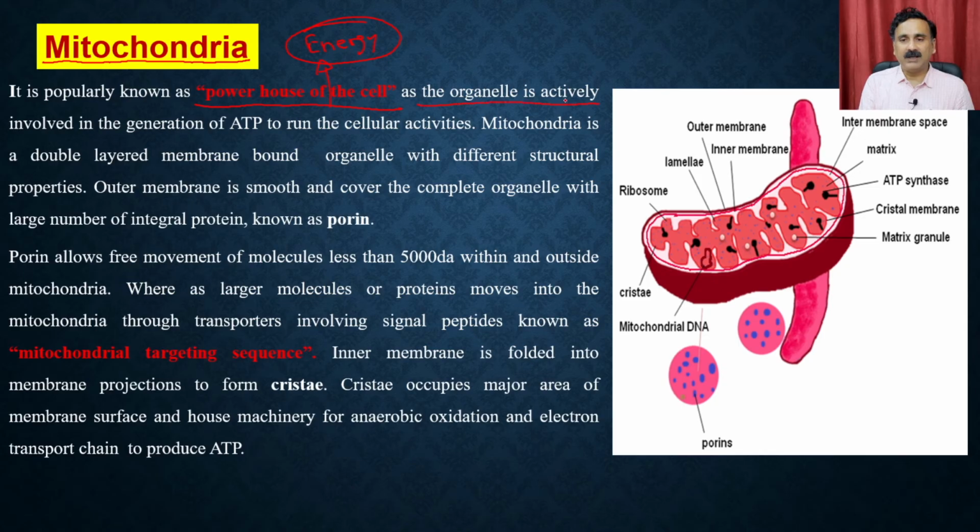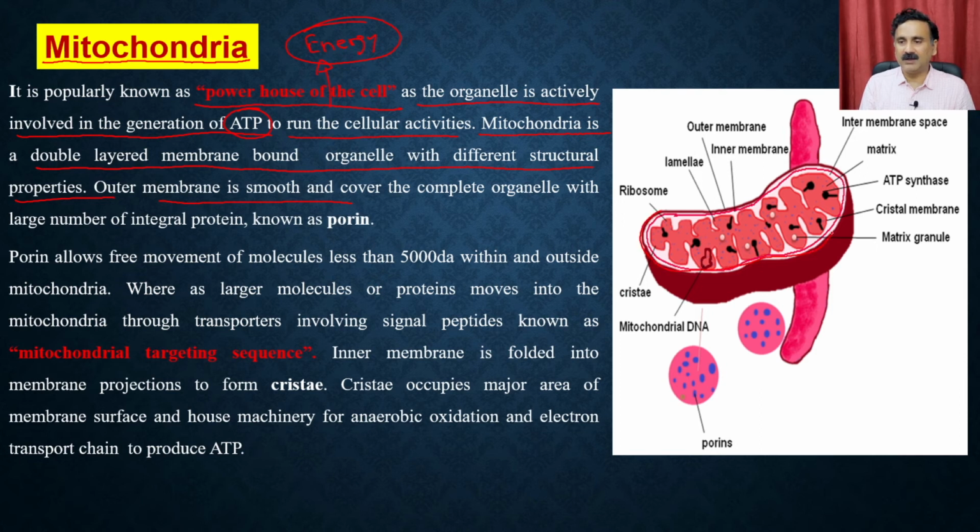The organelle is actively involved in the generation of a molecule called ATP to run the cellular activities. Mitochondria is a double layer membrane bound organelle with different structural properties. The outer membrane is smooth, right? So this is what you see here. This is a double membrane structure, and the outer membrane is smooth. So this is the outer membrane.